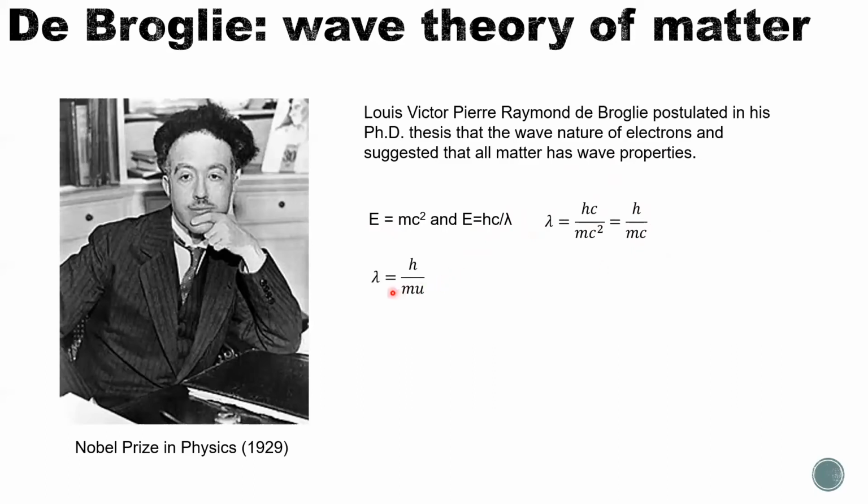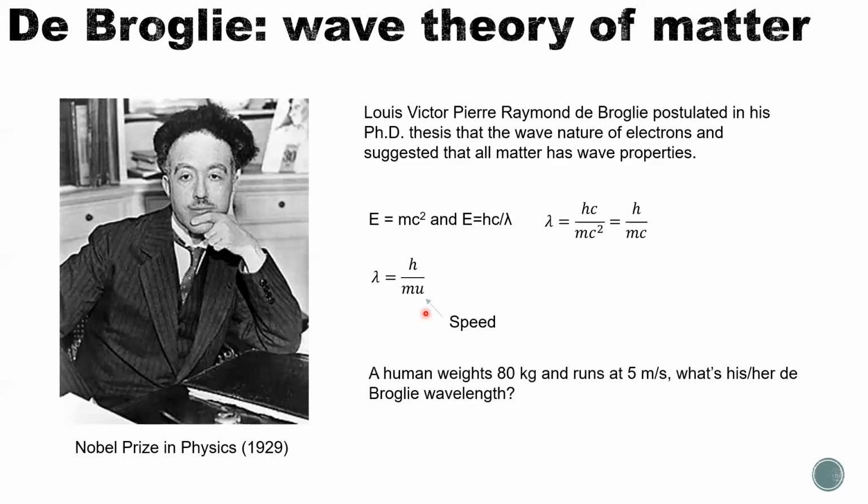For de Broglie, he thinks lambda can also equal h over mu. That u is the speed of any particle. When I say particle, I actually mean any object. It can be a book, a bicycle, a light, a photon, or something else. For example, a human weighs 80 kilograms and runs at 5 meters per second. What's his or her de Broglie wavelength?